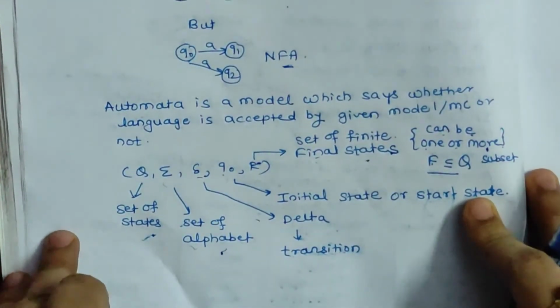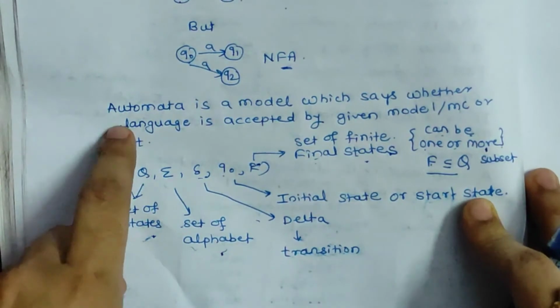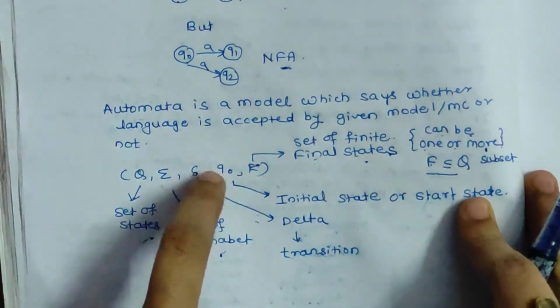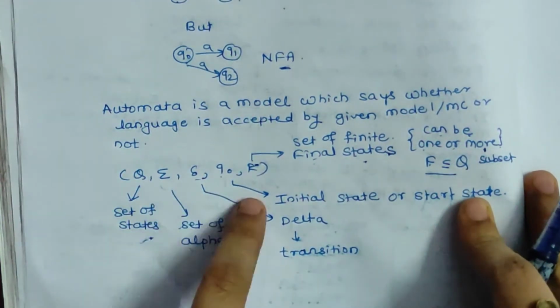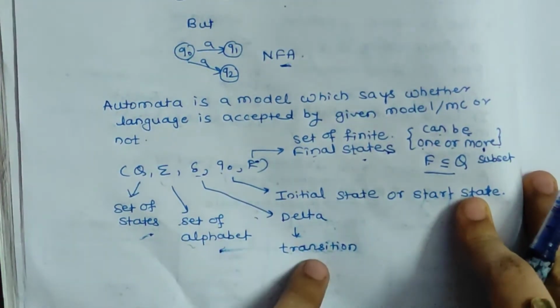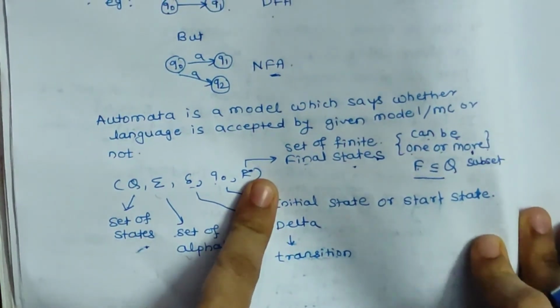We have discussed the formal definition of deterministic finite automata. This is the definition for deterministic finite automata. Now with the help of an example you will be clear with all these terms, that is set of states, alphabet, transition, initial state and set of final states.